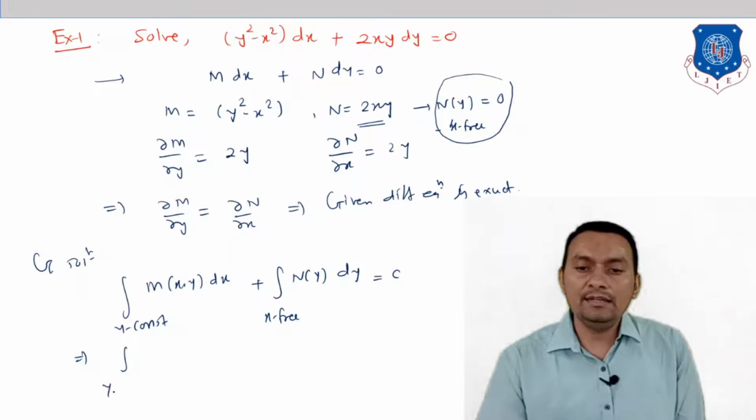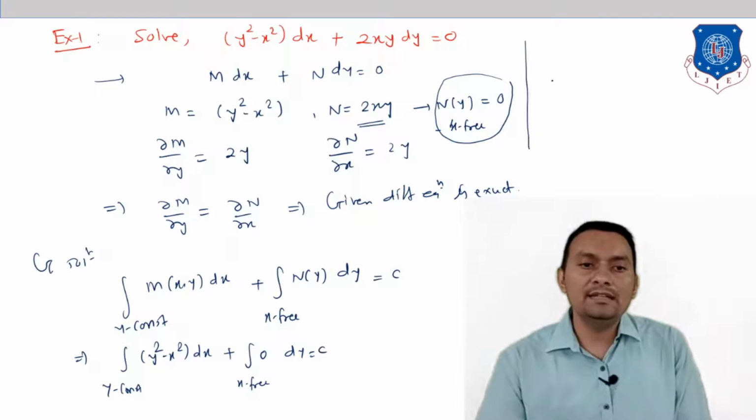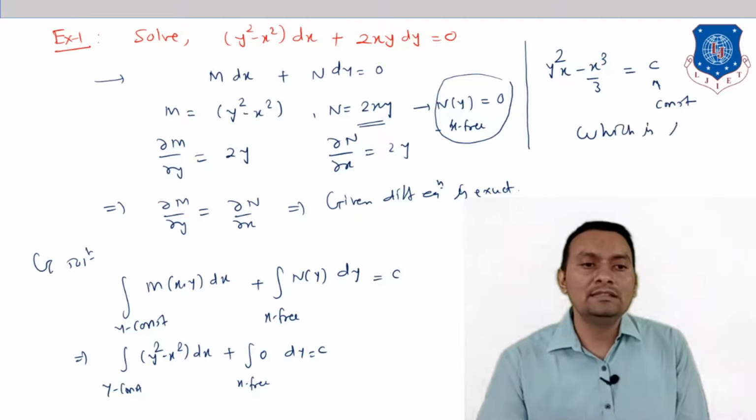So let us see. Here the integral of M, with y constant, where M is y square minus x square dx, and here N of y is nothing but 0 over x free, dy. Whenever you do the integration with respect to x keeping y constant, we get y square into x minus x cube divided by 3 is equal to c, where c is an arbitrary constant, and this is known as the required general solution.